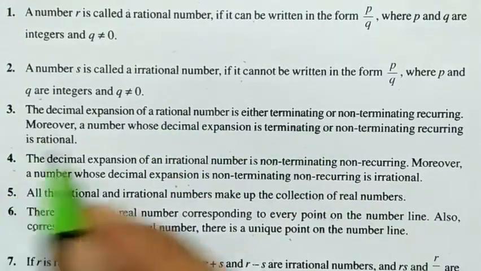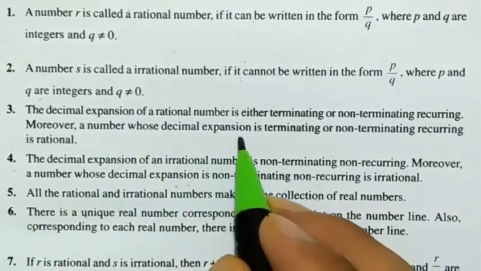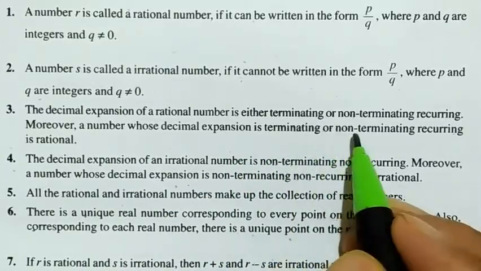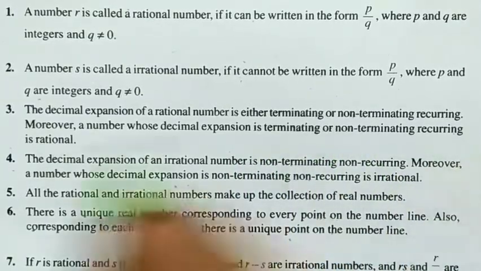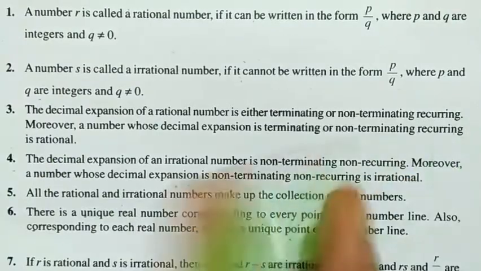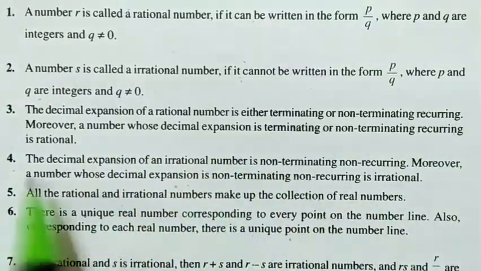We can also say that a number whose decimal expansion is terminating or non-terminating recurring is called rational. In both ways we can say this.